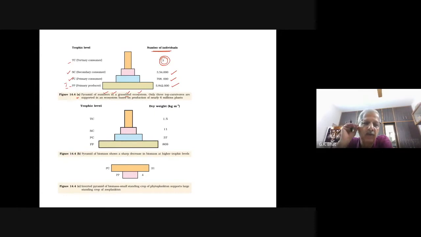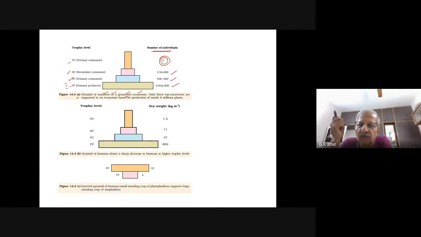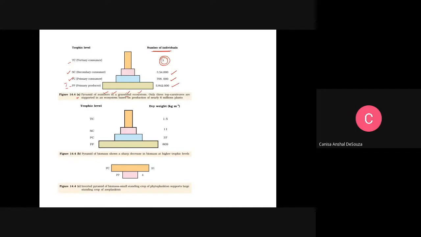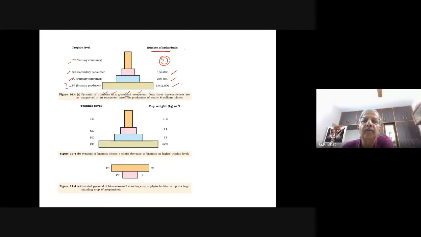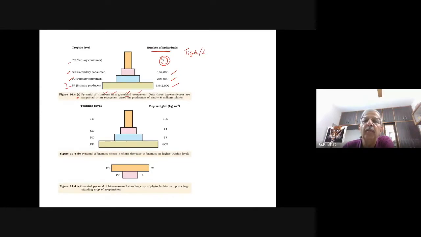Can anyone help Rafa? Tiger. Kanisa? Yes, sir. Okay, tiger. Other than tiger? Lion. Am I right? Lion. Can you bring any other animal?